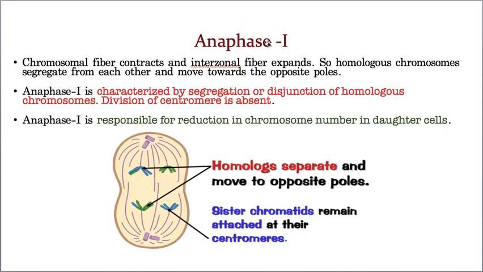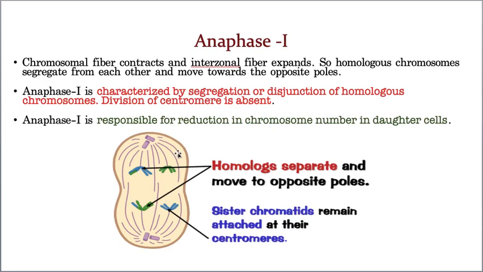Now let us take the next phase, that is anaphase 1. In anaphase 1, what happens? A very important point I am telling you. If you don't understand this point, students, you can't understand the complete meiosis. That means the sole concept of complete meiosis lies in anaphase 1 only. In anaphase 1, the homologous chromosomes start moving towards the opposite poles.